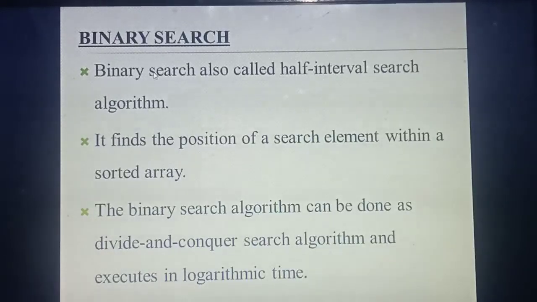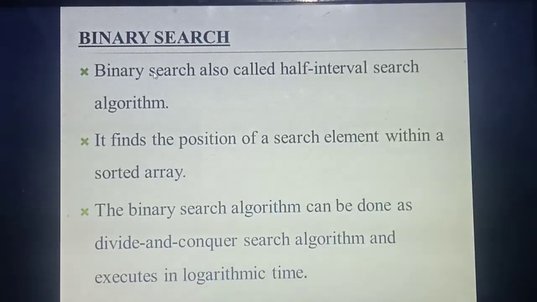Half interval search algorithm. This algorithm is also like the previous algorithm: you are going to find the position of a particular element. You store some elements in an array, but listen carefully, within a sorted array. What do you mean by sorted? Yesterday I said, you need to arrange the elements in some order, maybe ascending or descending order.